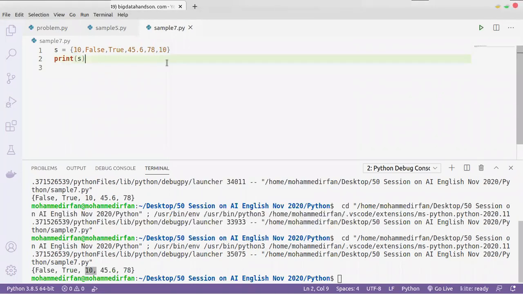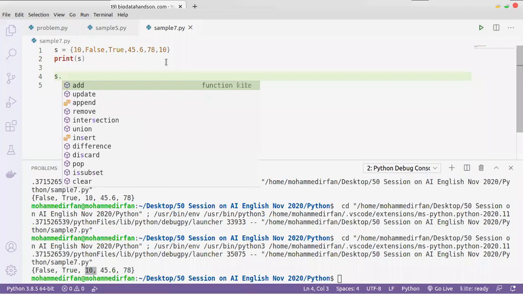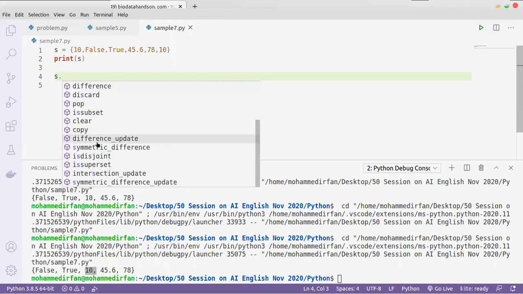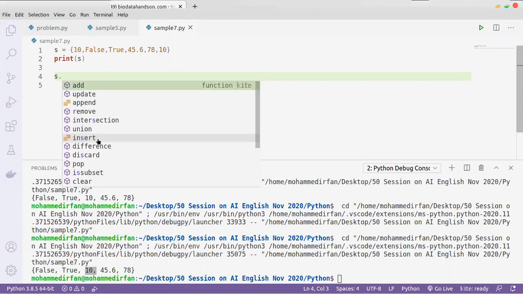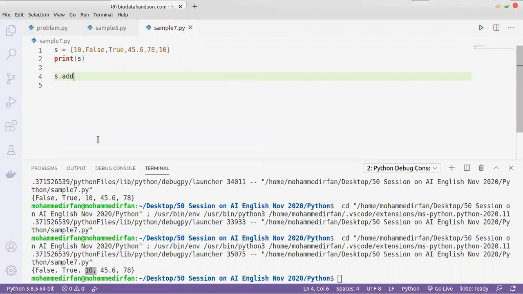So now let's see some functions in a set. These are the functions available for set. Let's see the add function. The name itself identifies it, it will add an element to the set. Let's say 20, it will add 20 to our set.